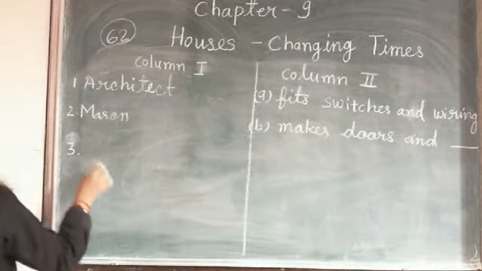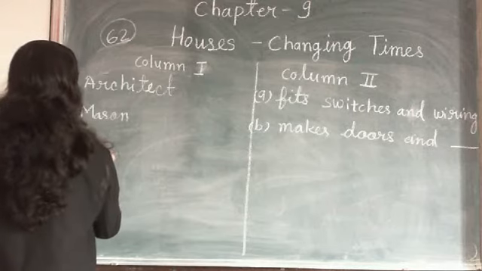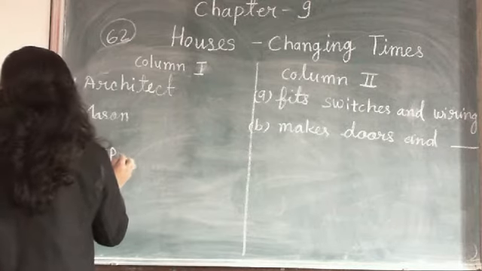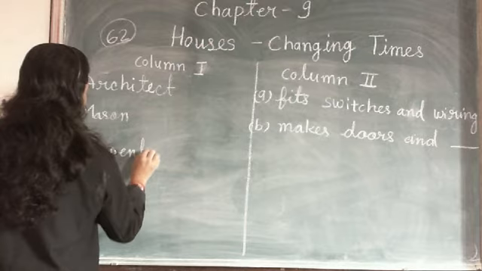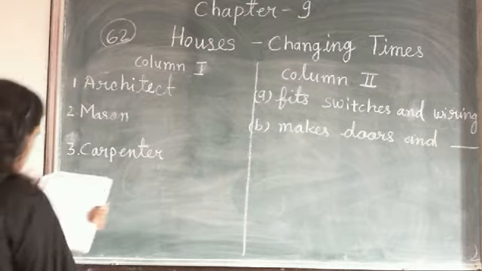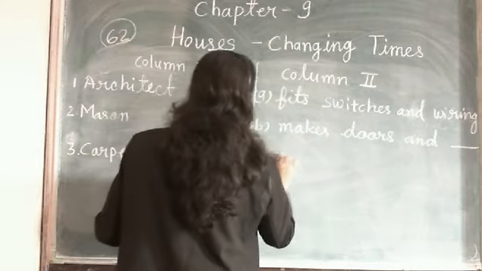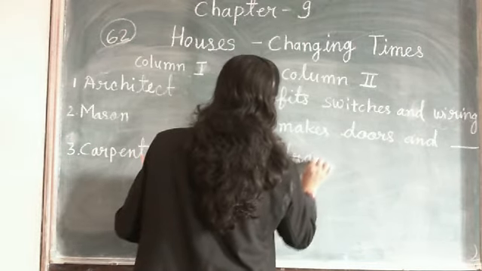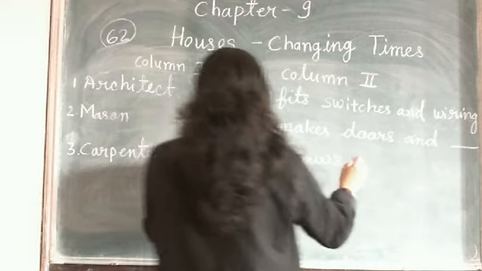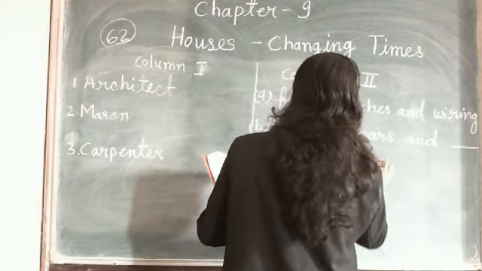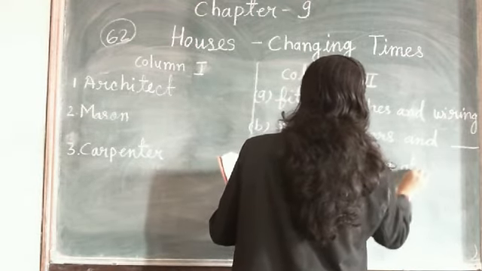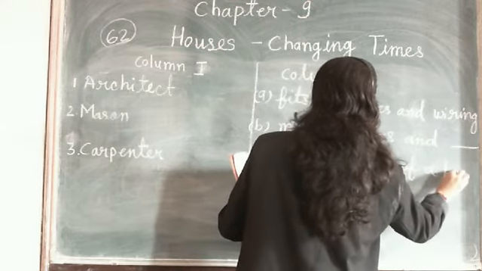Now the number 3 carpenter. C number: draws plan of a house.